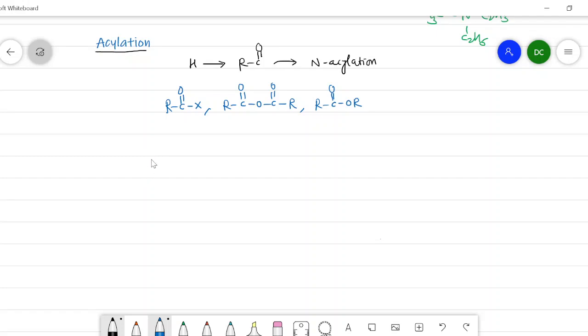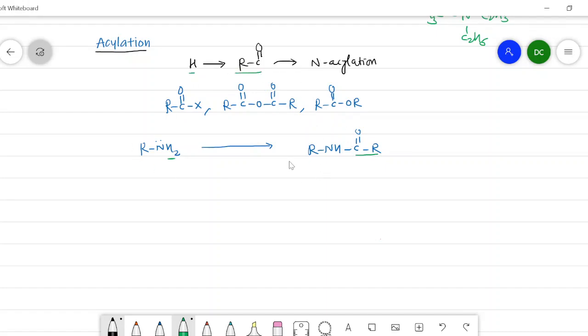So I will write the reaction for a primary amine, that is RNH2. It is going to convert into RNHCOR. Here you can find one of the hydrogens from this NH2 group is replaced by COR, that is hydrogen is replaced by RCO.